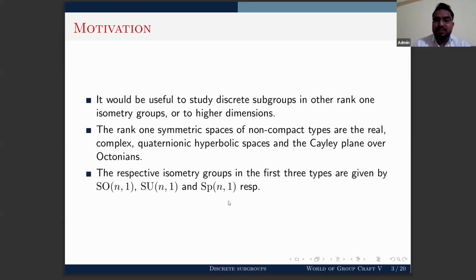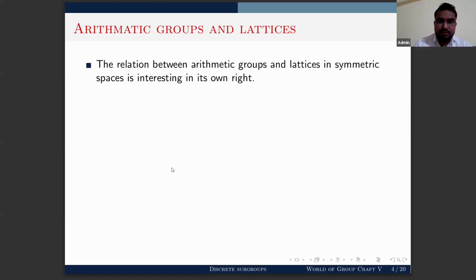The respective isometry groups in the first three types are SO(n,1), which acts isometrically on real hyperbolic n-space, SU(n,1), which acts isometrically on complex hyperbolic n-space, and Sp(n,1), which acts isometrically on quaternionic hyperbolic n-space. The isometry group of the Cayley plane over octonions is an exceptional group, F4 minus 20.